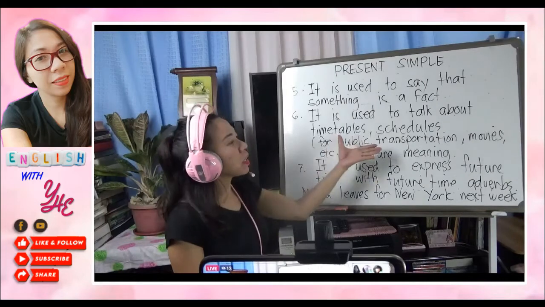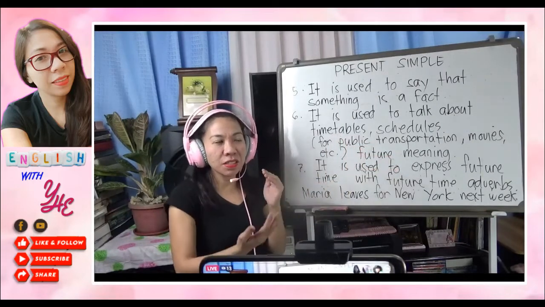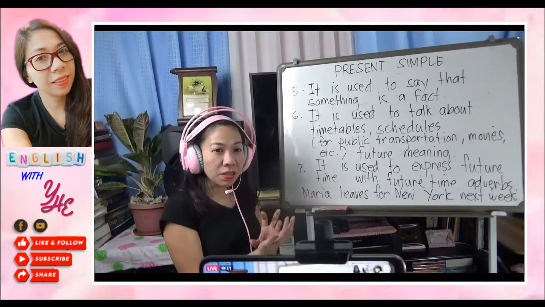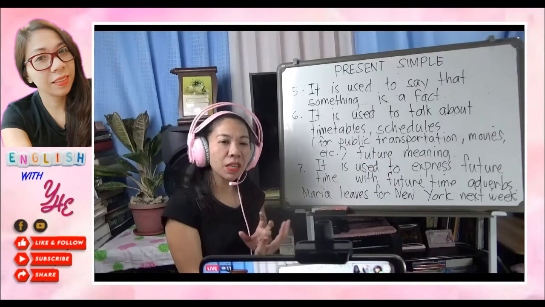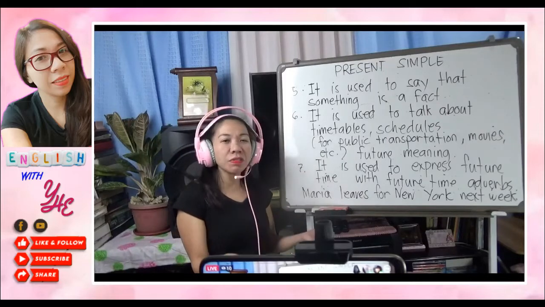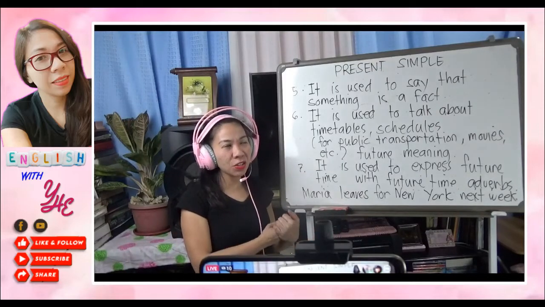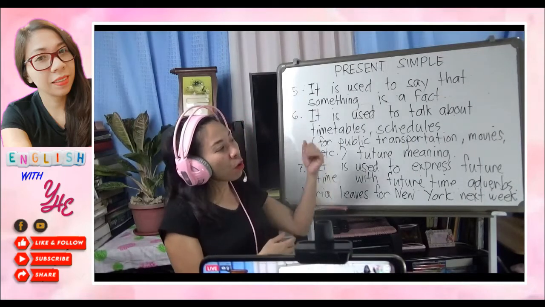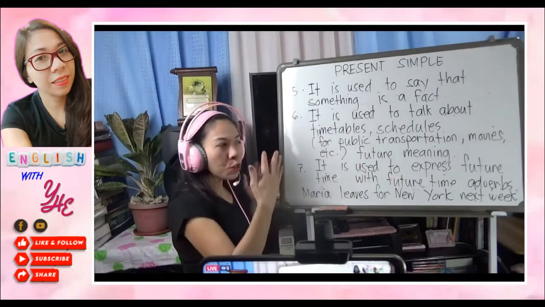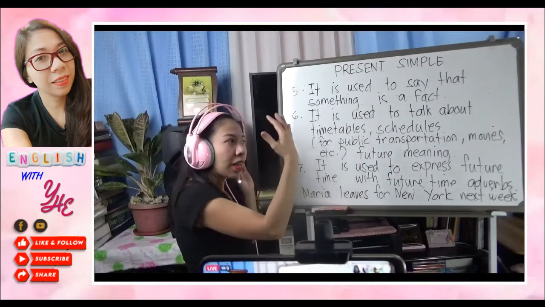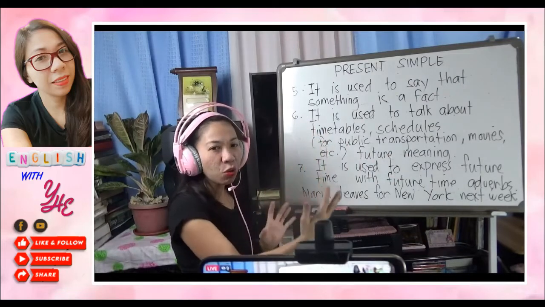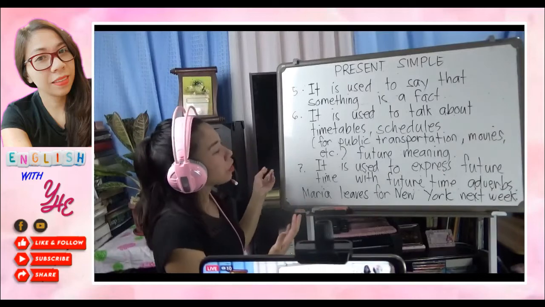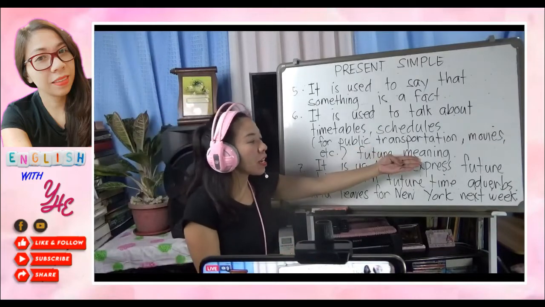What else? For public transportation, I already mentioned it. If you're traveling somewhere and you have a ticket from the bus, they have a schedule. If you have a ticket going abroad because you want to travel, but nowadays, you know, we are in a pandemic, so it's very difficult to travel. They will have a schedule first. And when we talk about movies, when you go to the theater, they also put a time frame: what kind of movies you're going to watch at a particular time. Okay, but of course, even though they're written in present simple, the meaning is future.